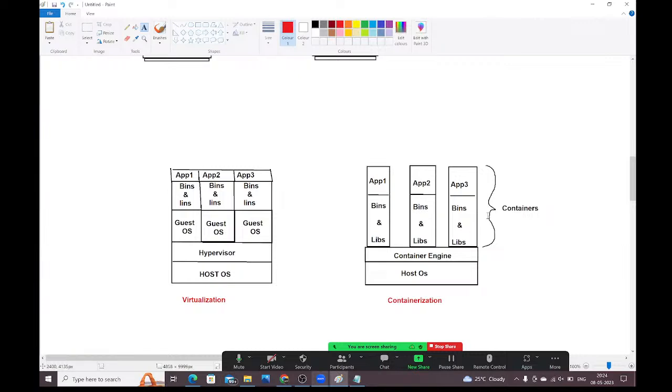The application and its dependencies are packaged together as a container, and we are going to run that container. In order to run it, the container engine must be available. In our machine, we install Docker, and we are not installing the container engine separately. Along with Docker, you will get the container engine also. Once the container engine is available, we can run multiple containers. Every application will be executed as one container on this machine. Is it clear?